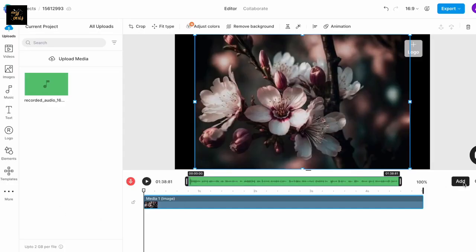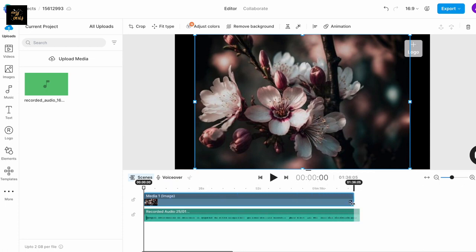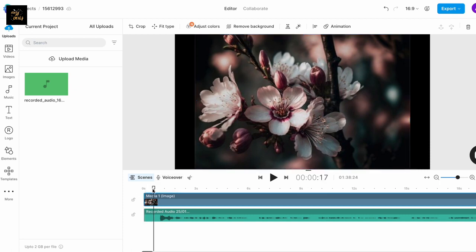Now, once your voiceover is recorded, click on Add and it will get added to the timeline. Extend the duration of your image so the entire voiceover is editable, and then zoom into the timeline to see the waveforms more clearly. Now, in order to trim out the unnecessary parts such as fumbles, repetitions, or long pauses, drag your cursor to the point you want to cut, and then either click on the scissor icon right above the timeline or press C on your keyboard to split the audio file.